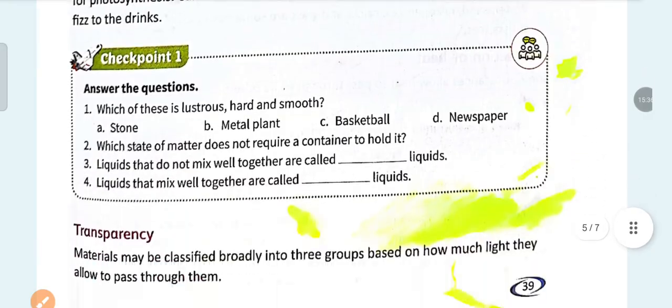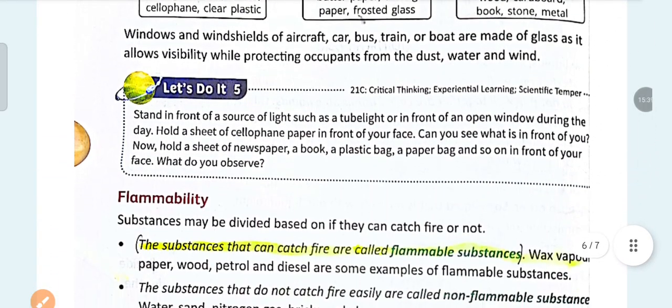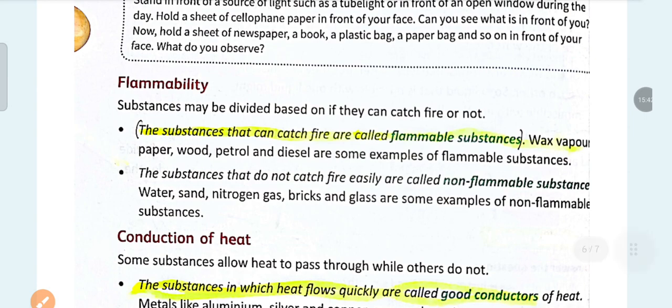Now we were here. The next characteristic will be flammability, and it's divided on the basis of whether substances catch fire or not. Substances that catch fire are flammable, like wax that we see in candles, paper, wood, petrol and diesel, which are some common examples of flammable substances. And the substances that do not catch fire easily are known as non-flammable. Water, sand, nitrogen gas, bricks and glass are some examples of non-flammable substances.